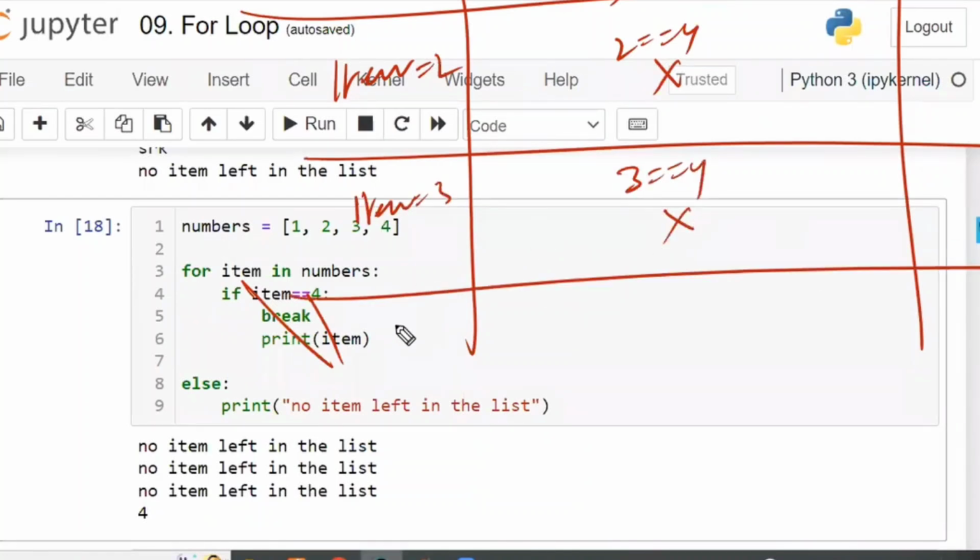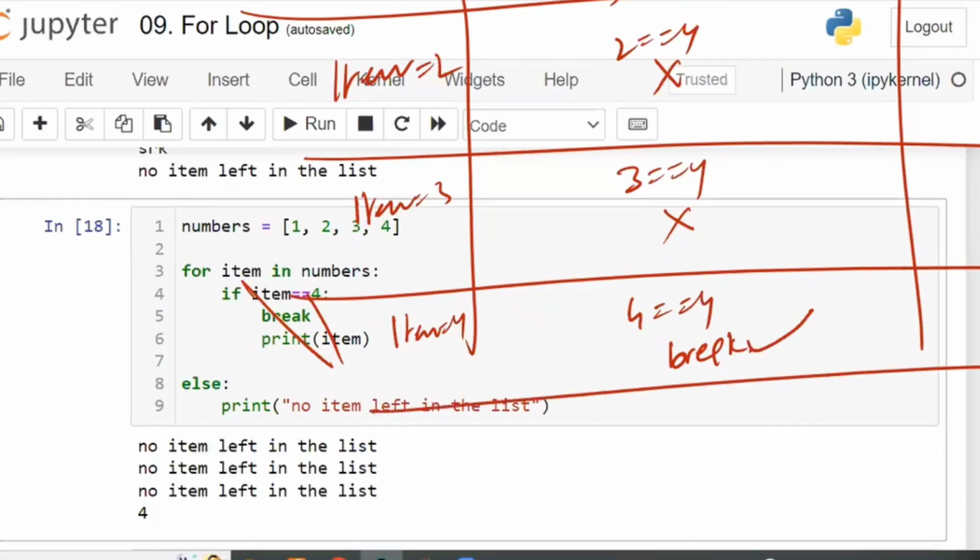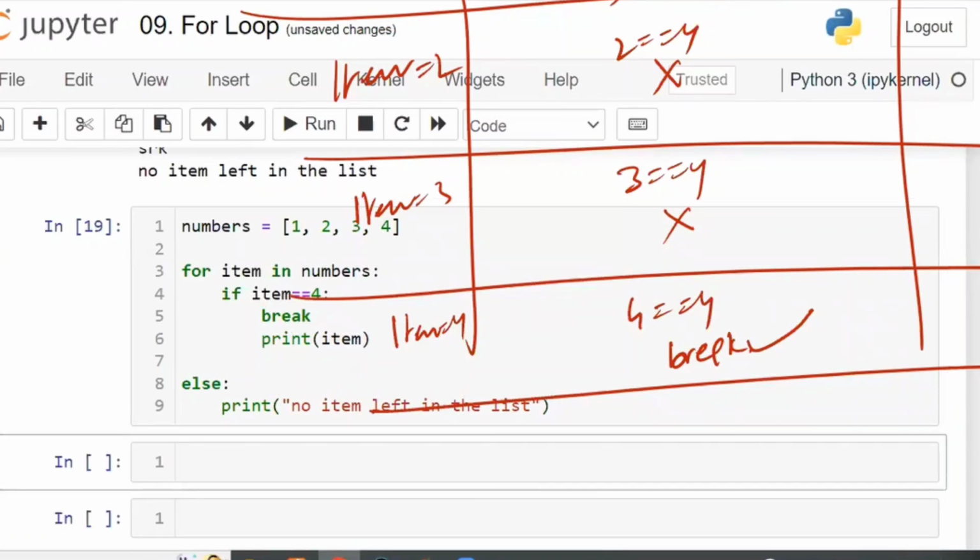No if block. Item is equal to 4. 4 is equal to 4. Break. It is going to break. The break will be executed. I'm going to make a tick mark on the break that is getting executed. If the break executes, will else be executed or not? Not executed. So nothing will be printed. That is the answer.